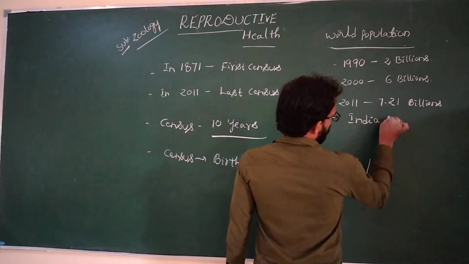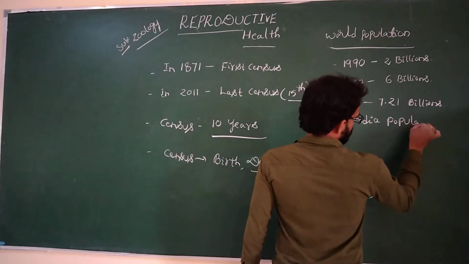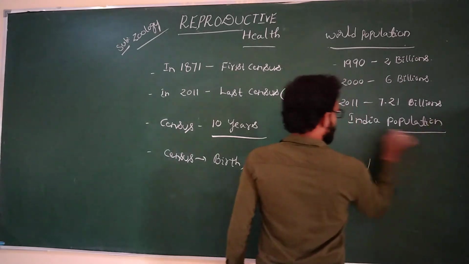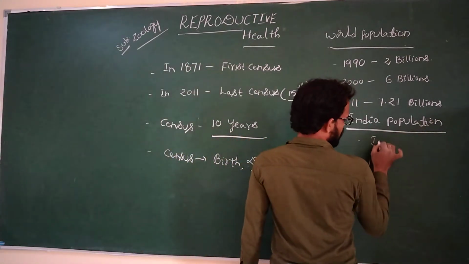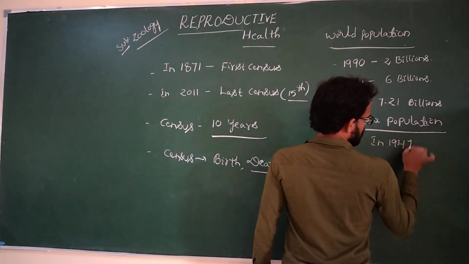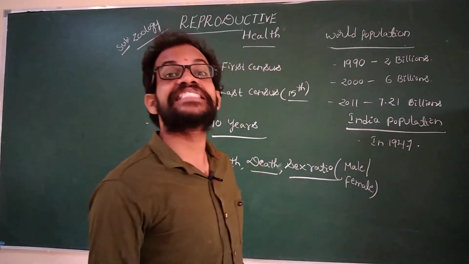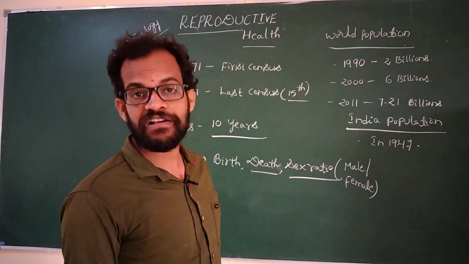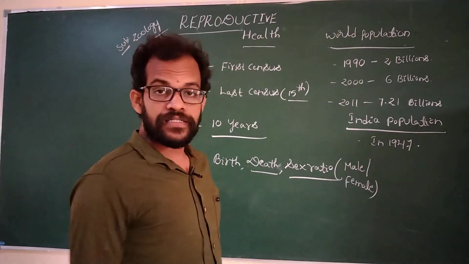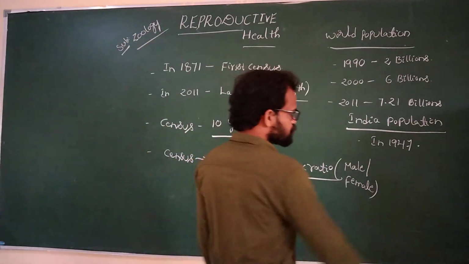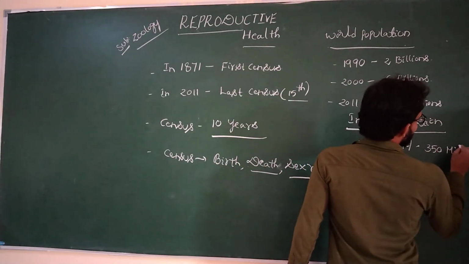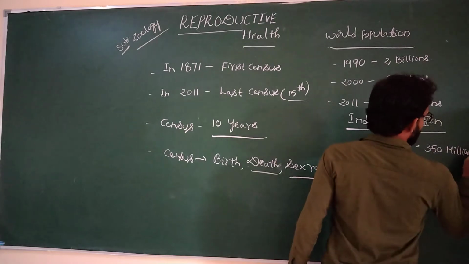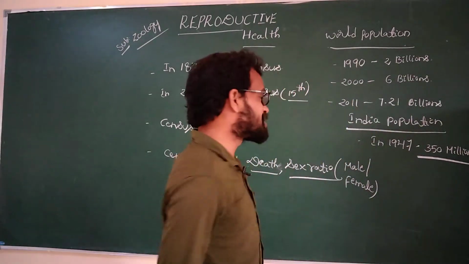India population. In the year of 1947, that is Independence Day, August 15, 1947, the India population was 350 millions.